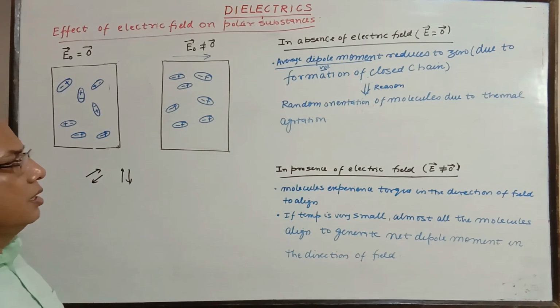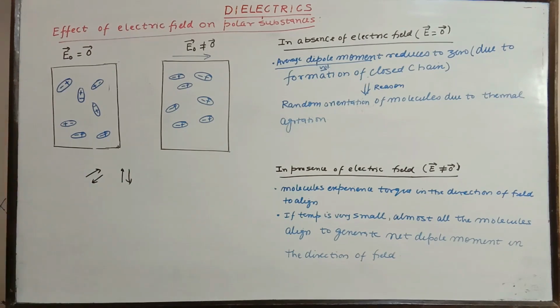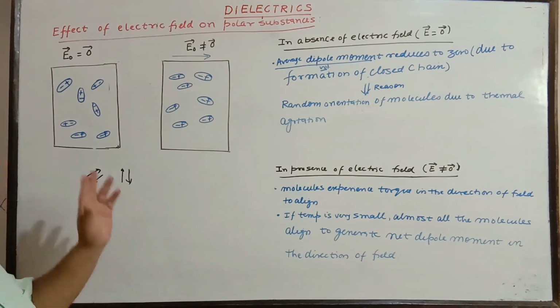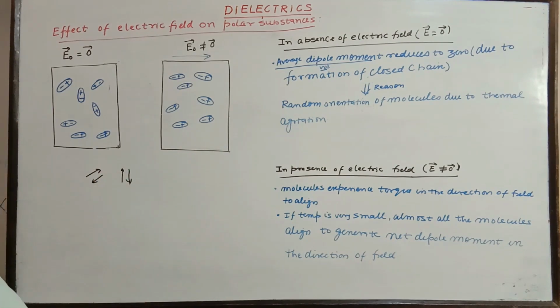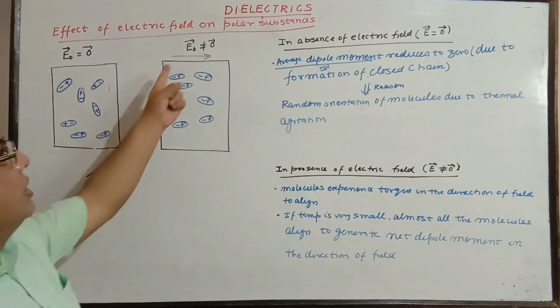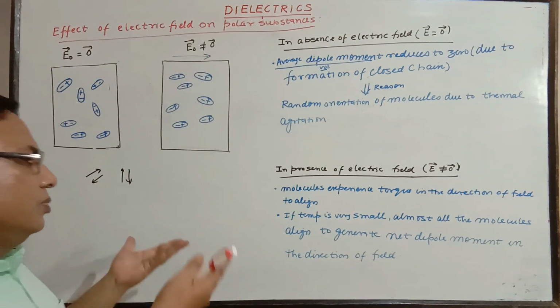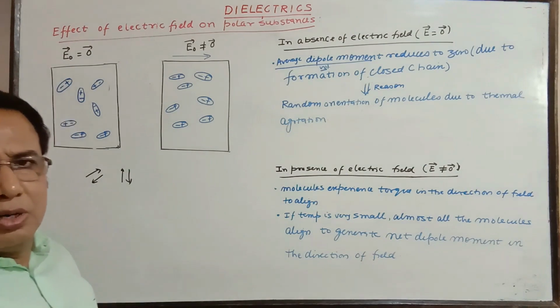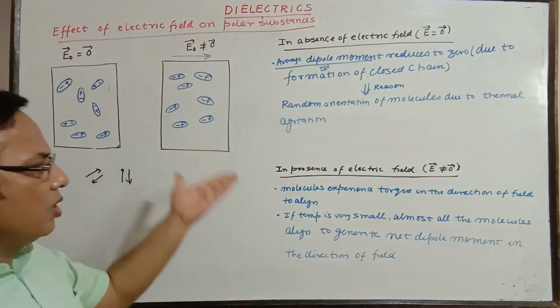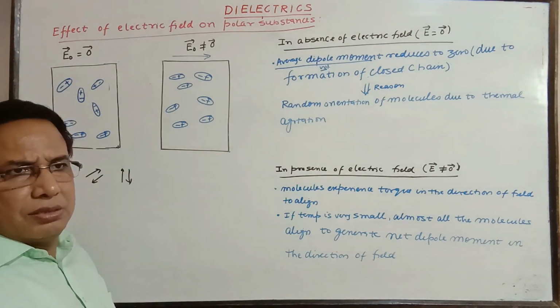So the alignment depends on a number of factors. Alignment of molecules will be greater when the electric field is increased or the temperature is less, or you can say the electric field is more and the temperature is less.